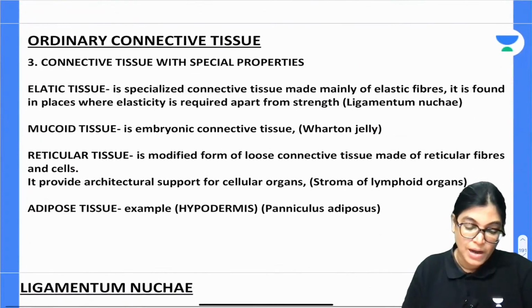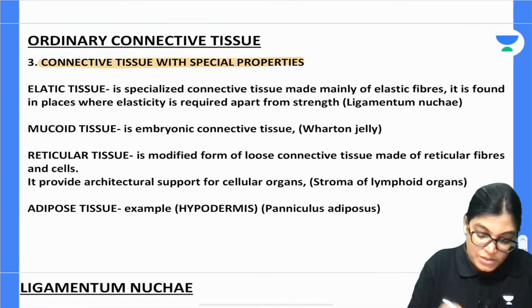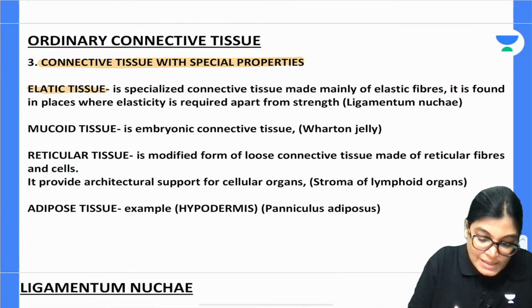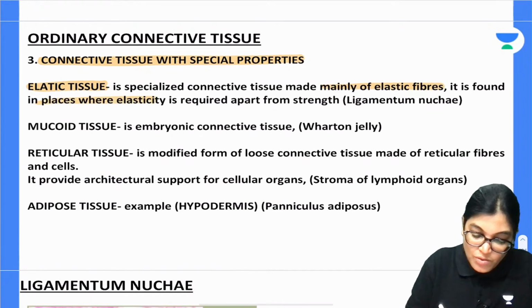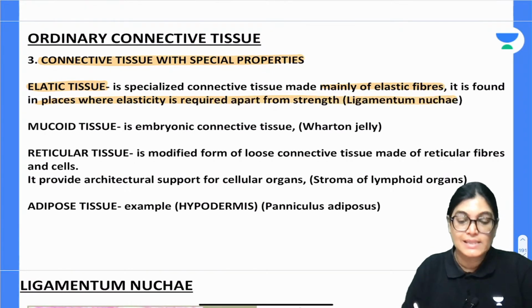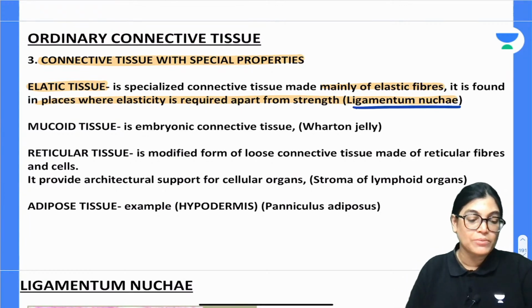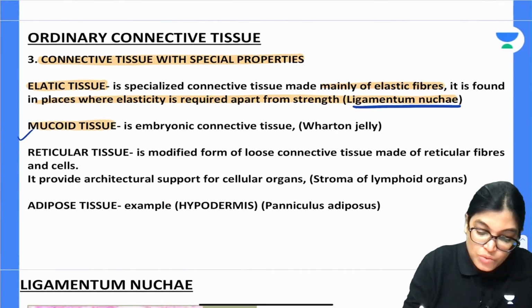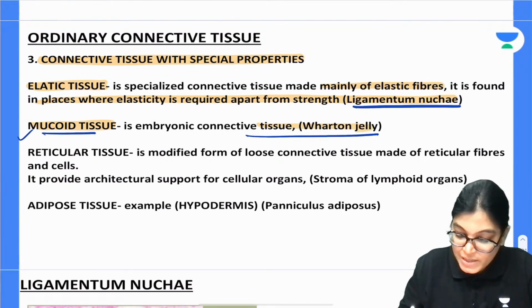Now let's talk about the connective tissue which has special properties. Elastic tissue is made of elastic fibers. It is found in places where we have elasticity, for example the ligamentum nuchae, at the back of the neck. Mucoid tissue: what is mucoid tissue? Mucoid tissue is embryonic connective tissue which is made of Wharton's jelly.